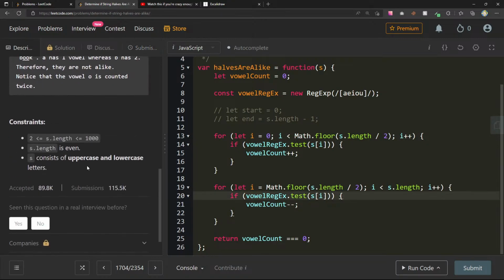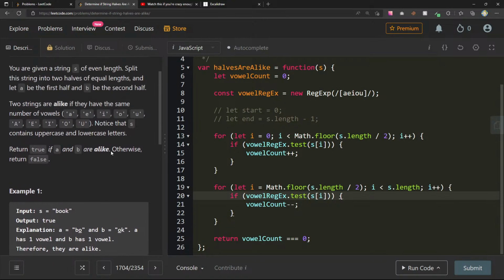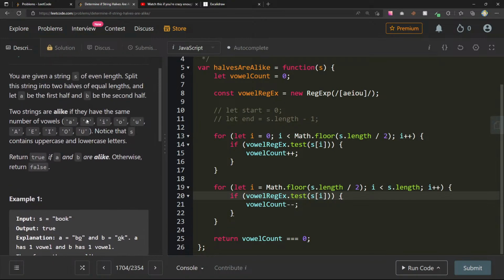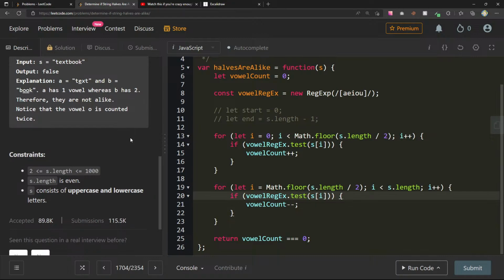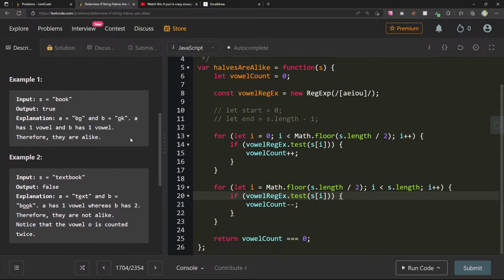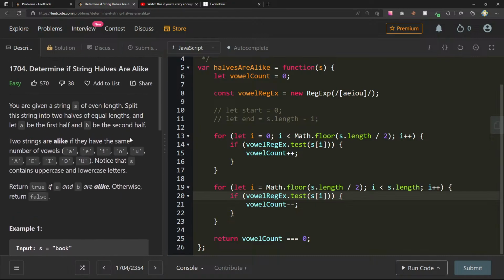Does it not like... If they have the same number of vowels, we can notice that s contains uppercase and lowercase letters. Number of vowels. But do they need to be the same vowel? Same number of vowels. A, E, I, O, U, A, E, I, O, U.